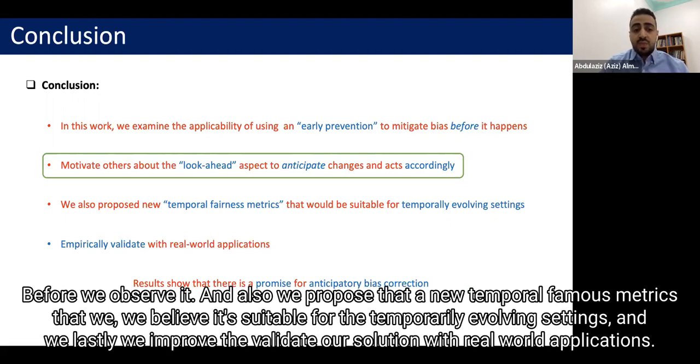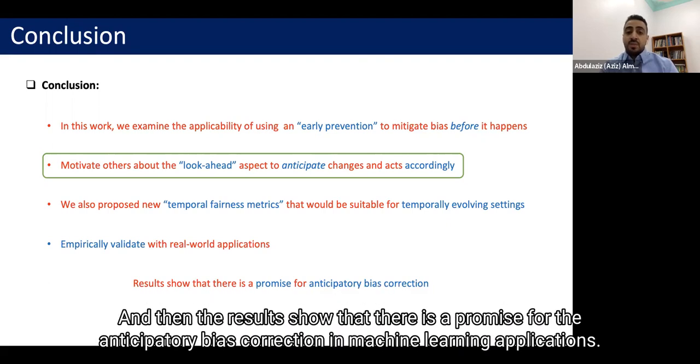And also we proposed new temporal fairness metrics that we believe are suitable for temporally evolving settings. And lastly, we empirically validated our solution with real world applications. And the results show that there is promise for anticipatory bias correction in machine learning applications.